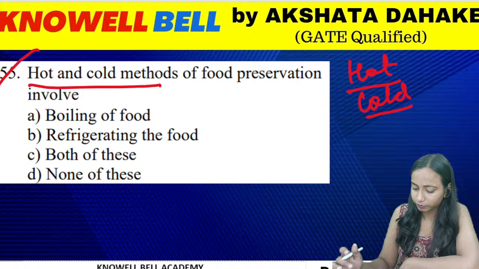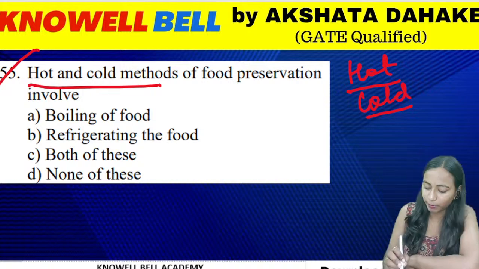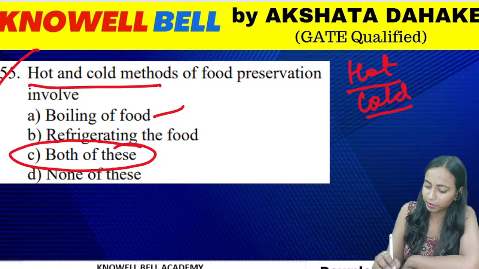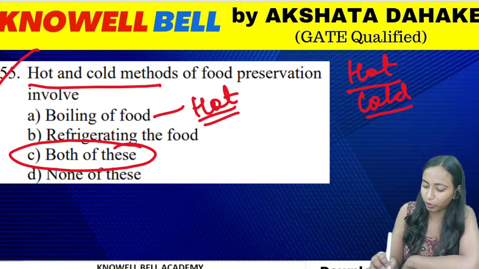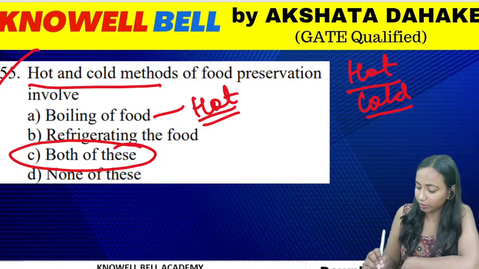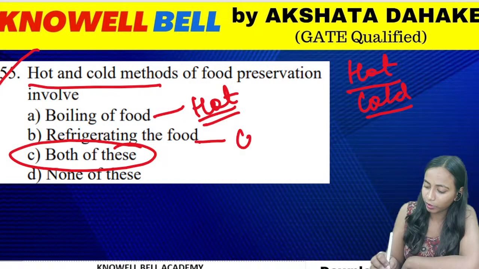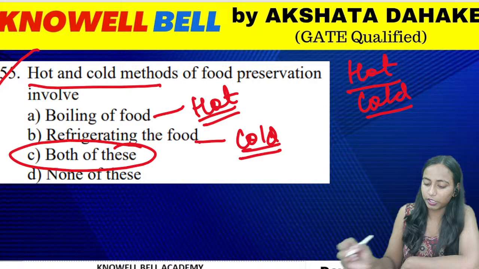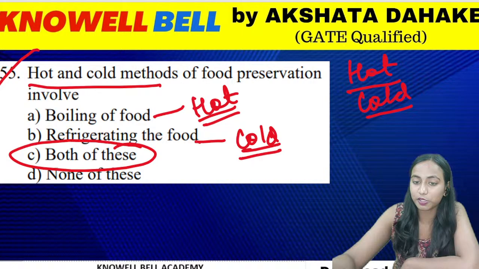Good, correctly answered, beta, that is the right answer. What do we do in the hot and cold method? In the hot method, we will be doing the boiling of food. We preserve the food by boiling. And in the cooling method, we are doing the refrigeration. So the correct answer for the question is option C, both B and C.